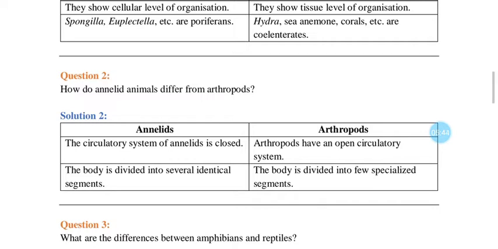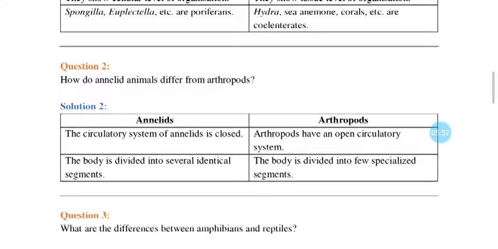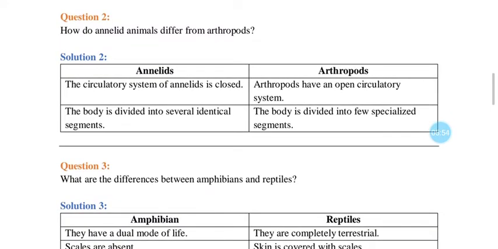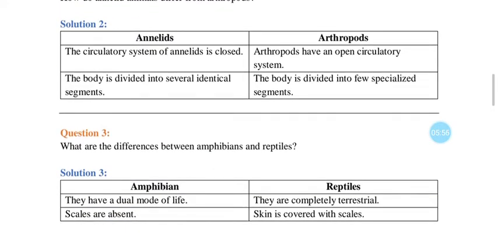In annelids the body is divided into several identical segments. In arthropods the body is divided into few specialized segments. You can further give examples: annelids, earthworm; arthropoda, jointed legs, so you can give examples of cockroach, crab, etc.